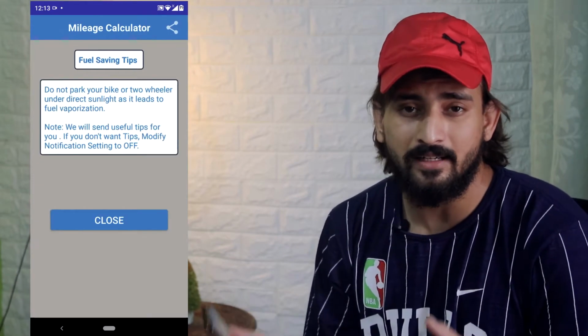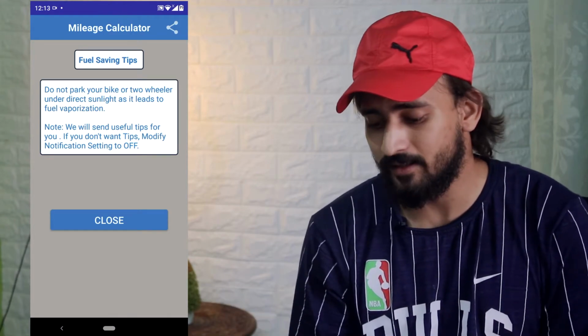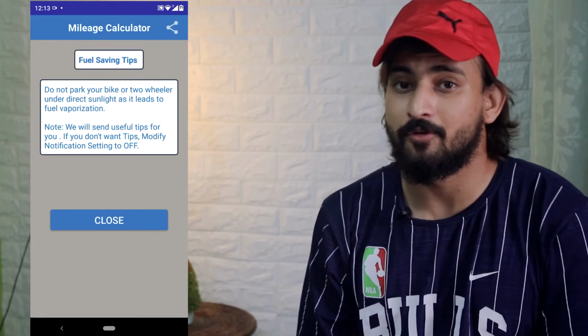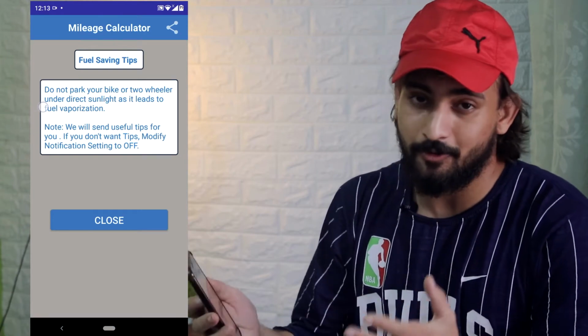So this is the most convenient and easiest way to check your mileage and all other things, and I'm using it for more than a month and I'm sure you will love it.